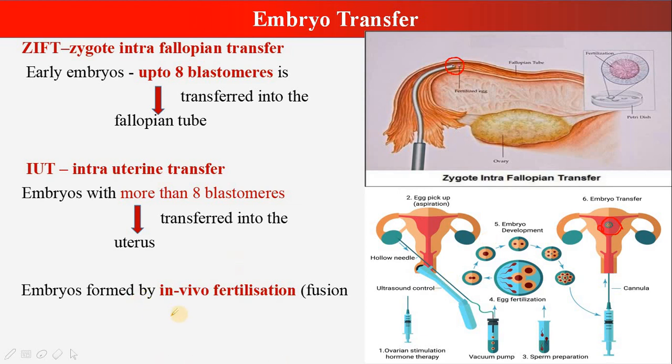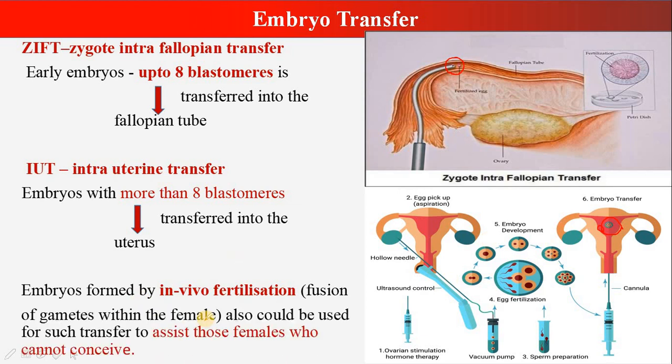Now, an embryo formed by in vivo fertilization, that is fusion of gametes within the body of the female, could also be used for such transfers to assist those females who cannot conceive. That is, if this zygote is grown in the body of a female, the developing embryos can also be removed and transferred into females who want to conceive.